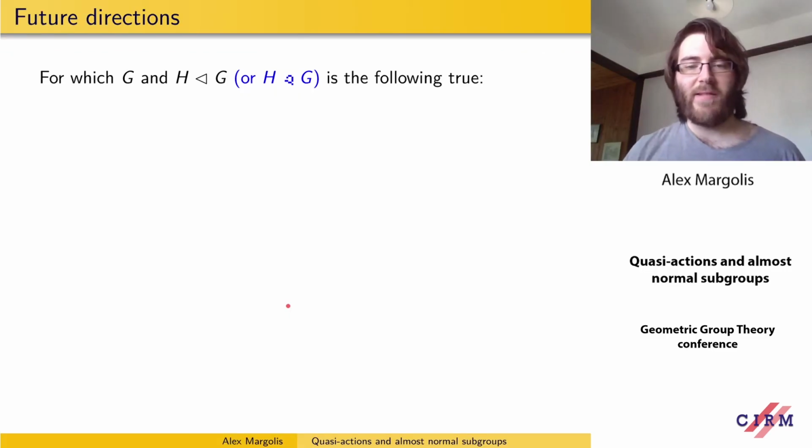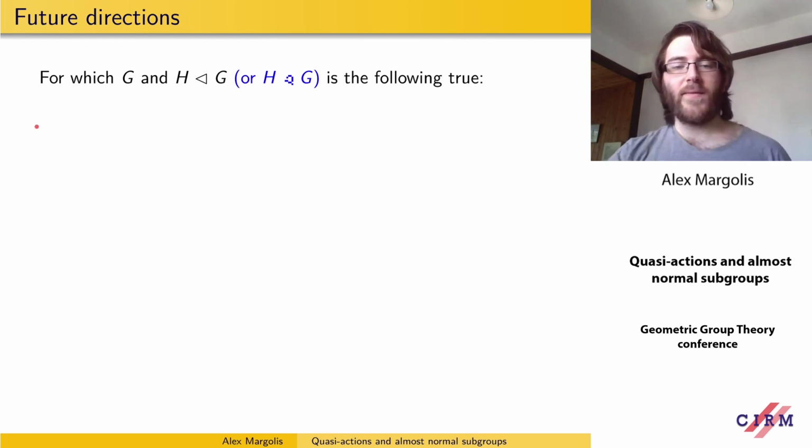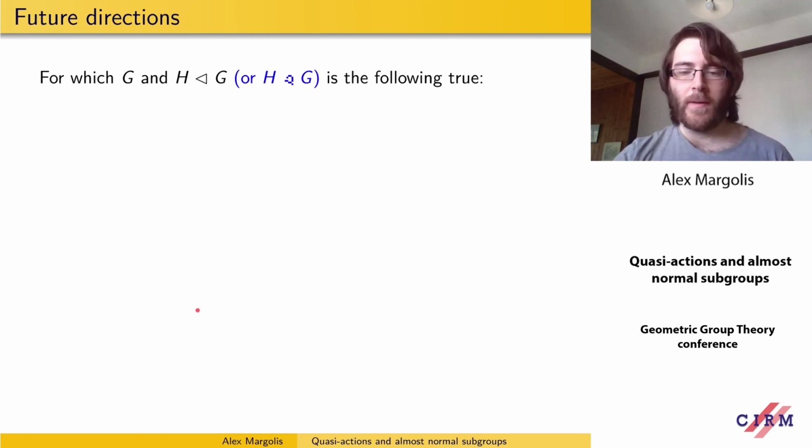So for some future directions and applications of this research, a question I've been thinking about a lot is: for which finitely generated groups G and normal or almost normal subgroups H is the following meta theorem true?